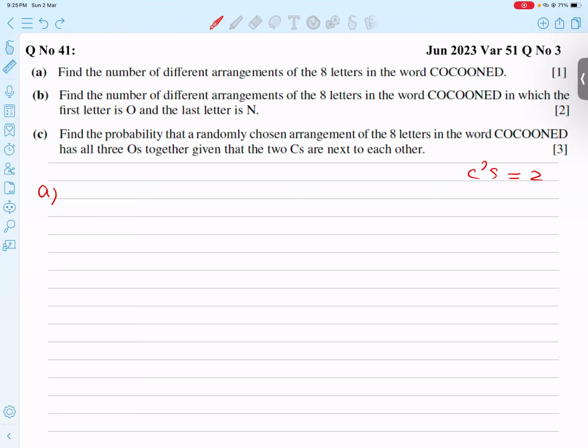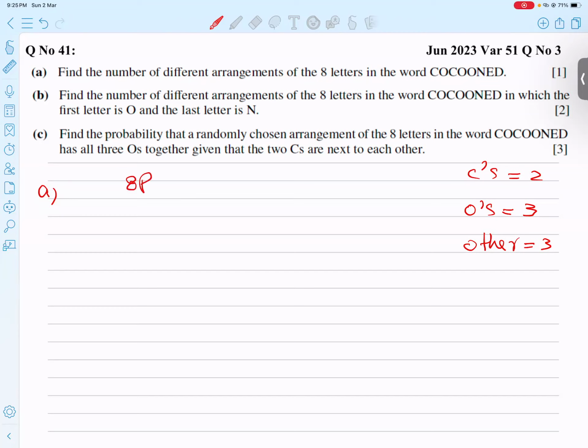So O's are 3, and total letters are very clear. Other letters, every time the best technique, you count the others, it's 5. So 3 are others: D, E, N. Okay, so let's start.